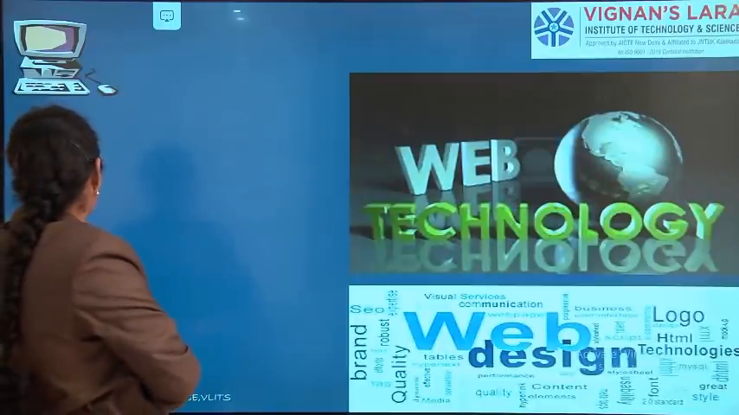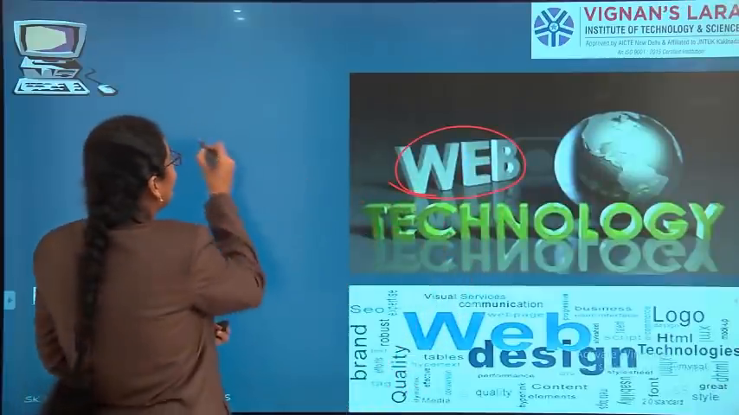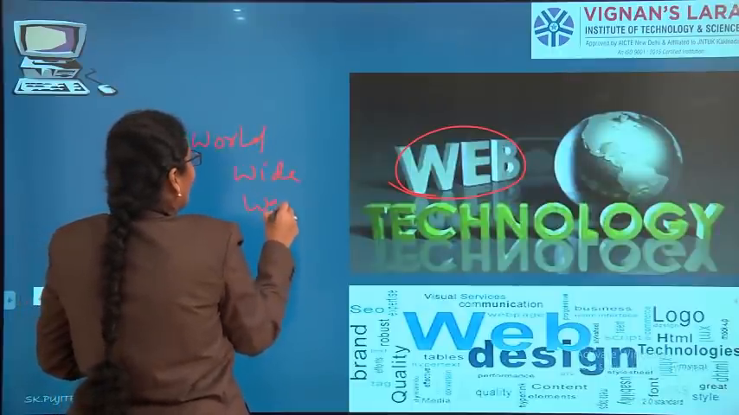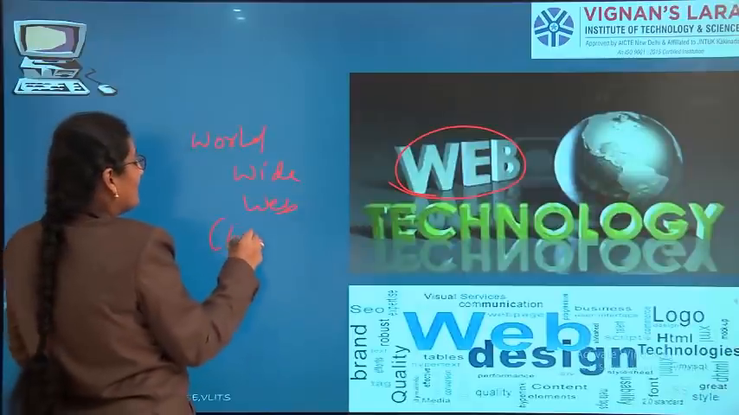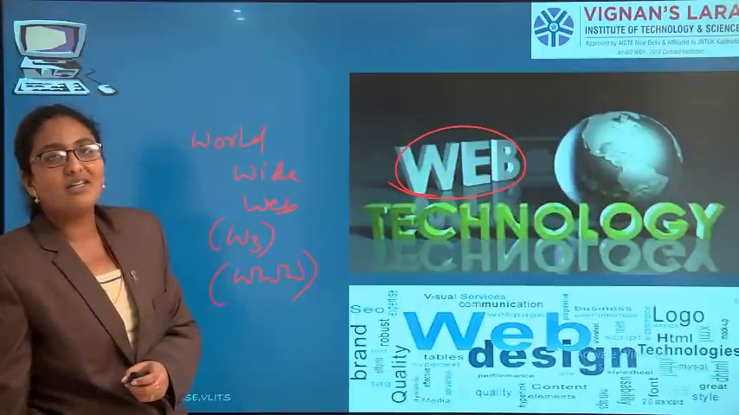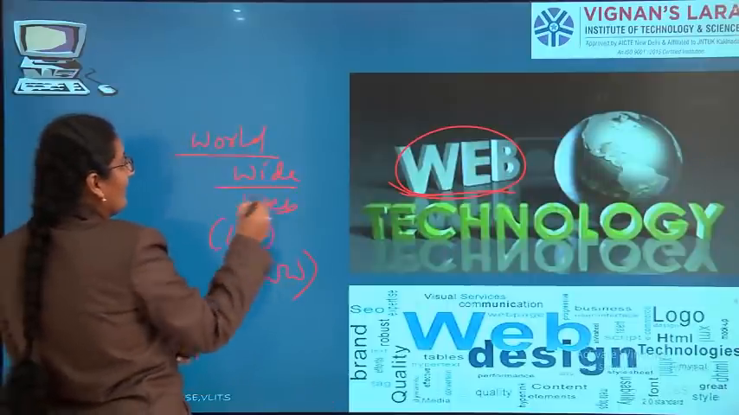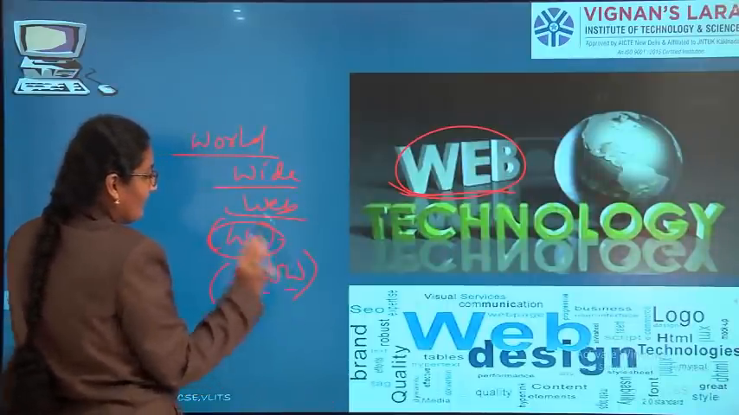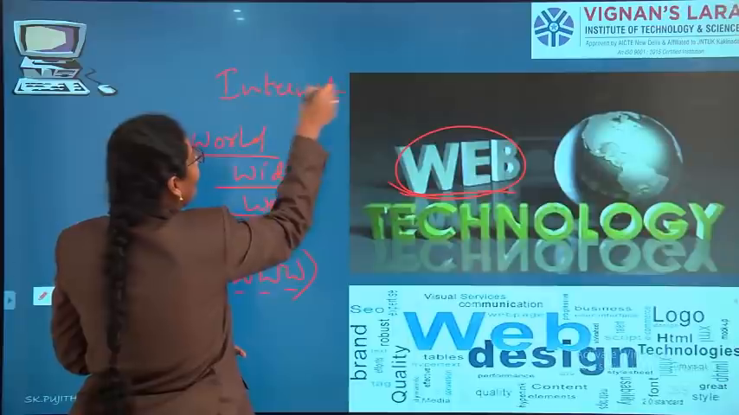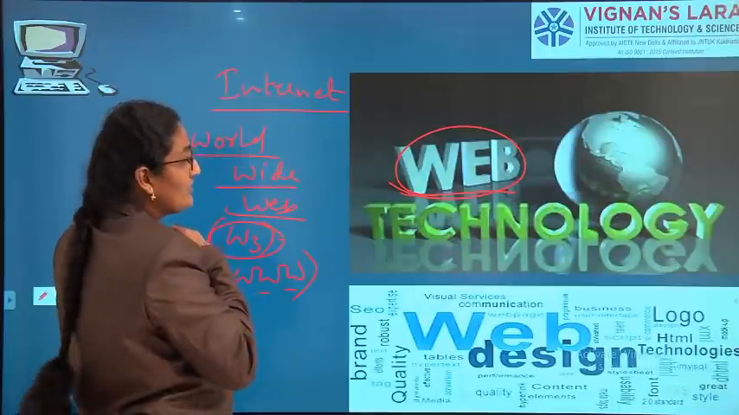So first, web technologies. Maybe you have listened the word web so many times. Web is nothing but World Wide Web. This World Wide Web is also called as W3, also called as WWW. So we already know what is web. We have listened the word web so many times. And web is nothing but World Wide Web, W3 or WWW. So nothing but internet. So World Wide Web, web is different and web technologies is different.